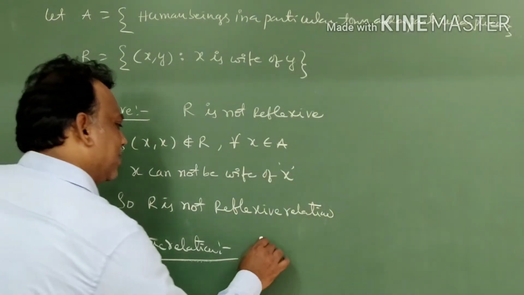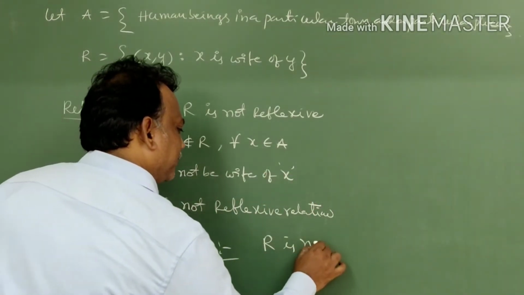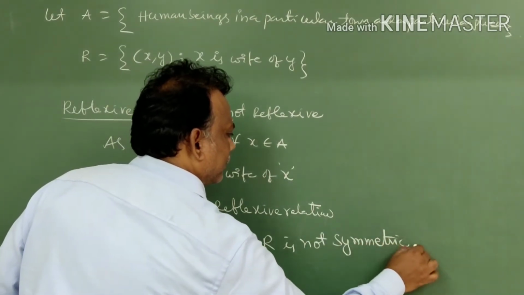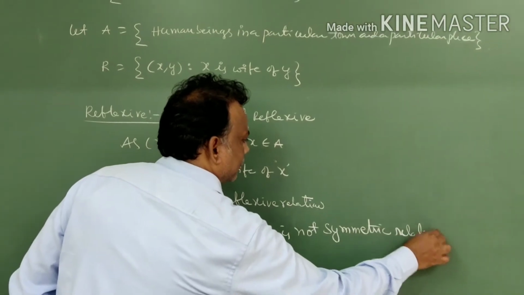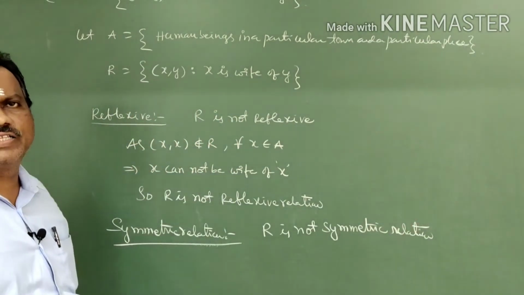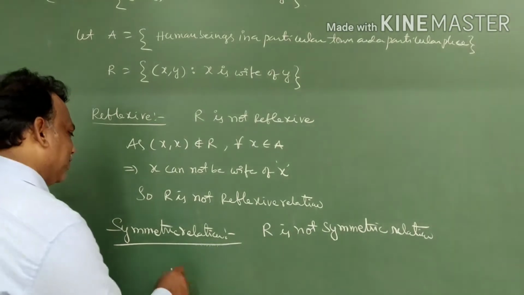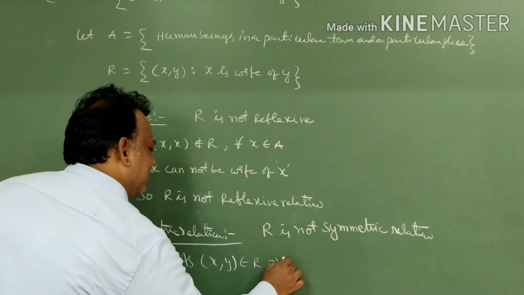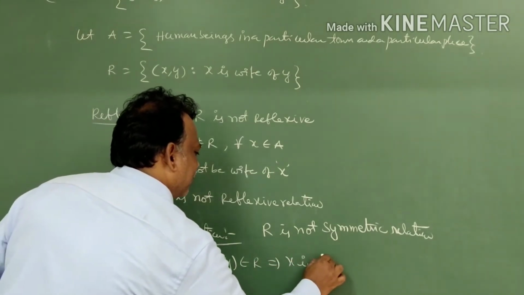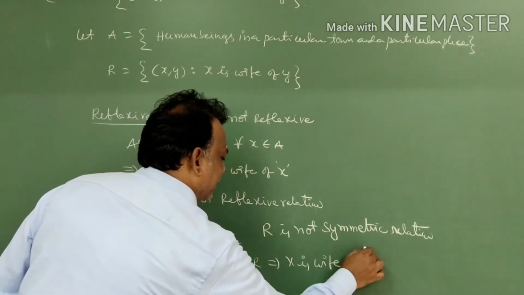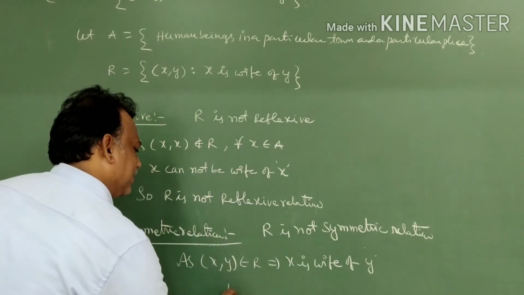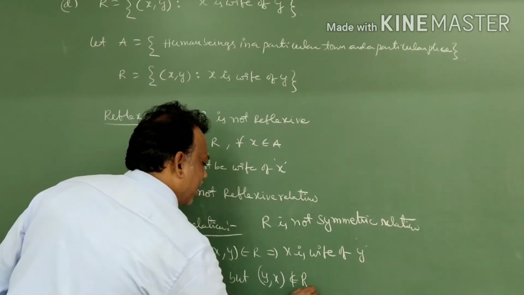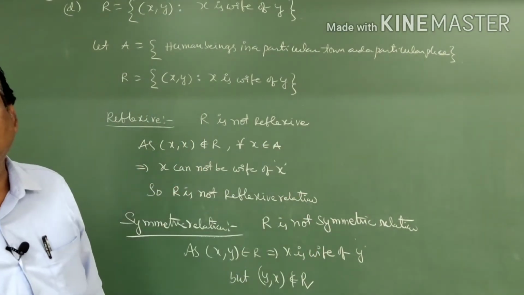So we can say that R is not a symmetric relation. You have tried it with an example: (x, y) belongs to R implies x is wife of y, but (y, x) does not belong to R. Why?